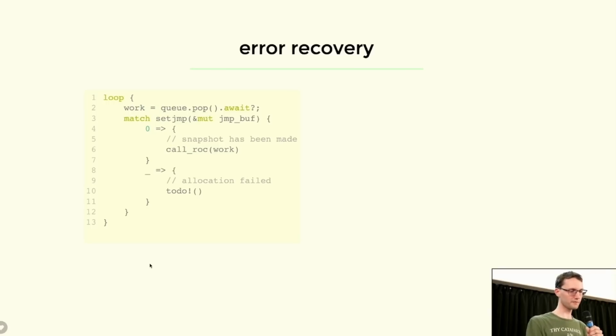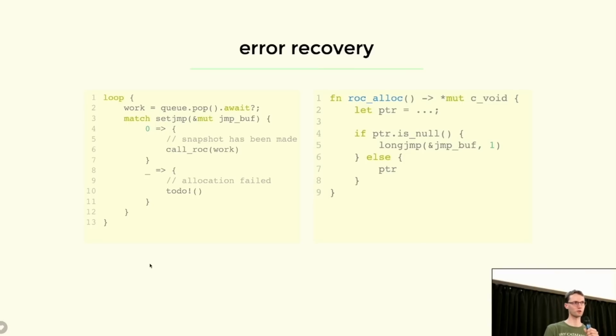If something does fail, it'll fail in this function called rockAlloc. This is what rock calls when it wants to perform an allocation. This let pointer here is going to look at that big array of buckets, pick the right one for the current request, and try to allocate. If it doesn't fit, that will return a null pointer, and we can catch that here. In that case, we jump back up the stack. We're very far down, and we can now jump all the way back up into our loop.